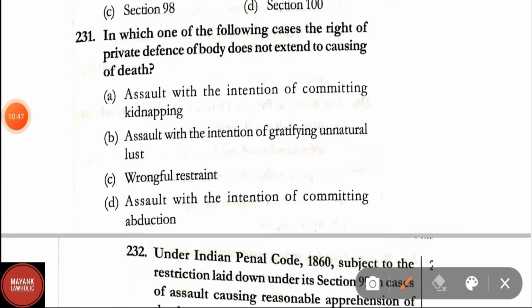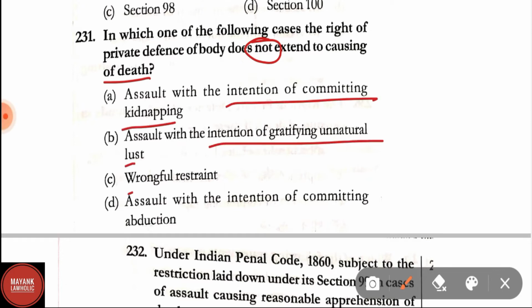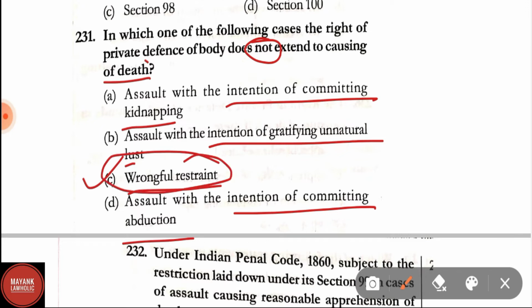231. In which of the following cases does the right of private defense of body not extend to causing death? Option A, assault with the intention of committing kidnapping; assault with the intention of gratifying unnatural lust; wrongful restraint; assault with the intention of committing abduction. Here the correct answer is C, that is wrongful restraint. In wrongful restraint, the right of private defense of body does not extend to causing of death. In the other options, it extends to the causing of death.